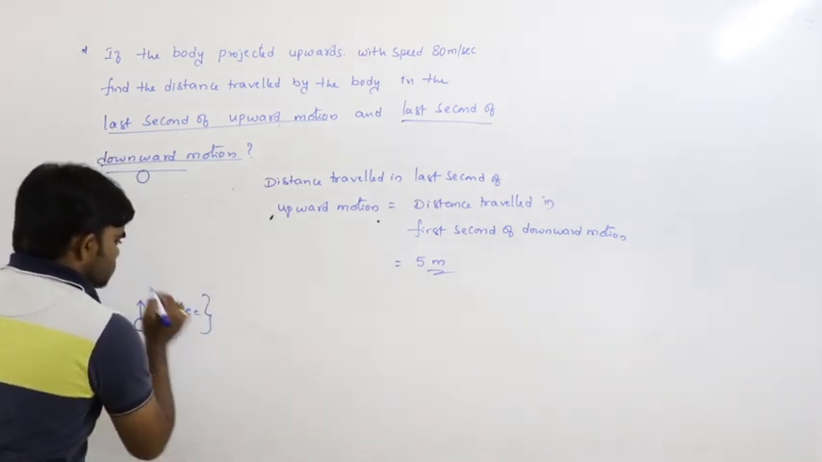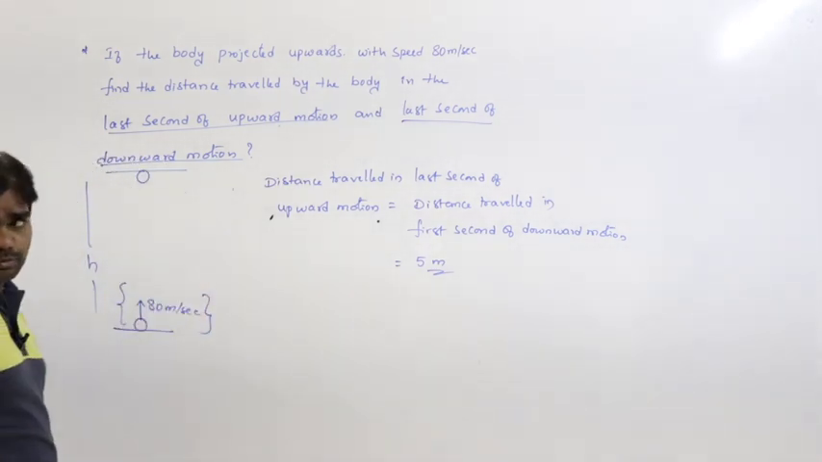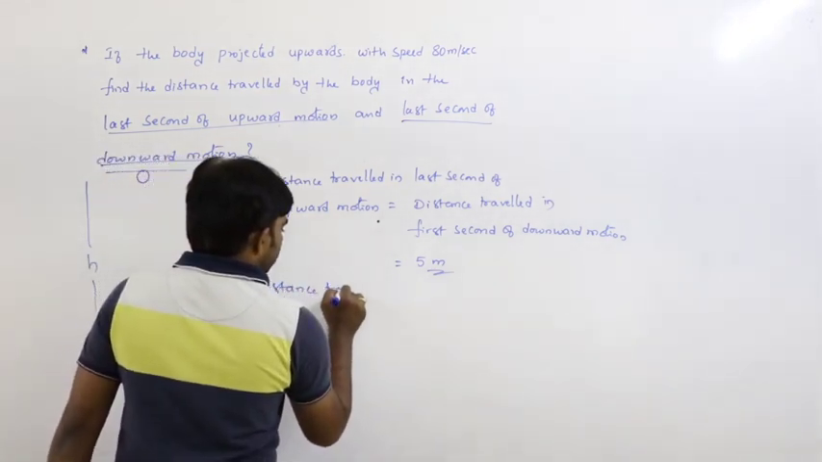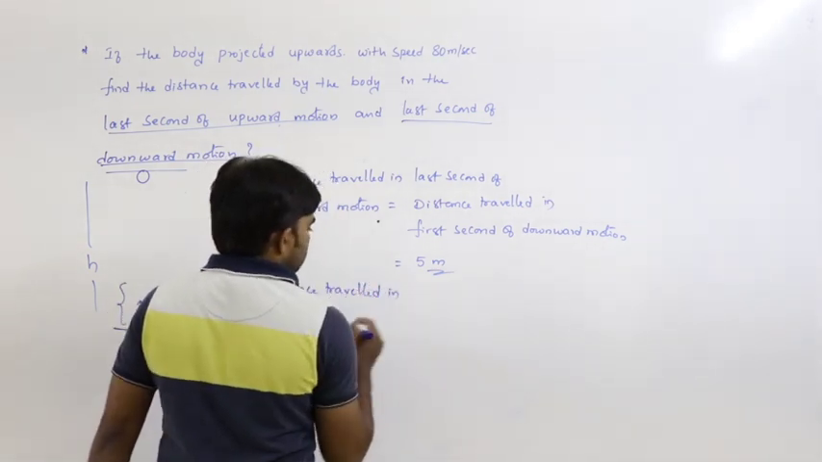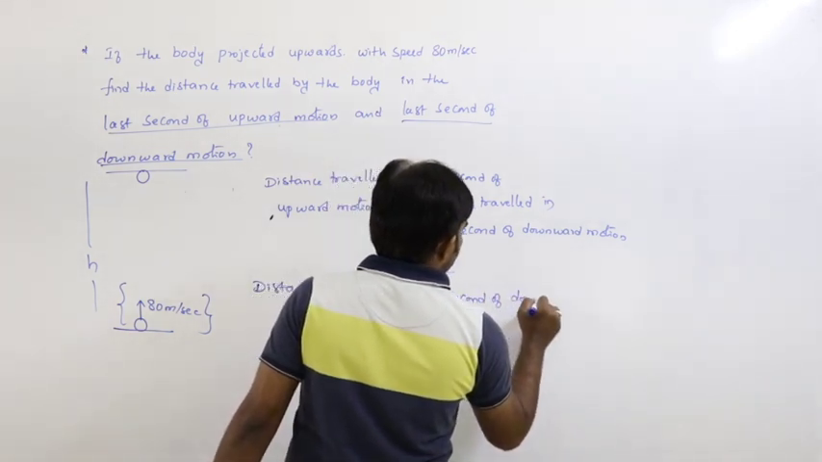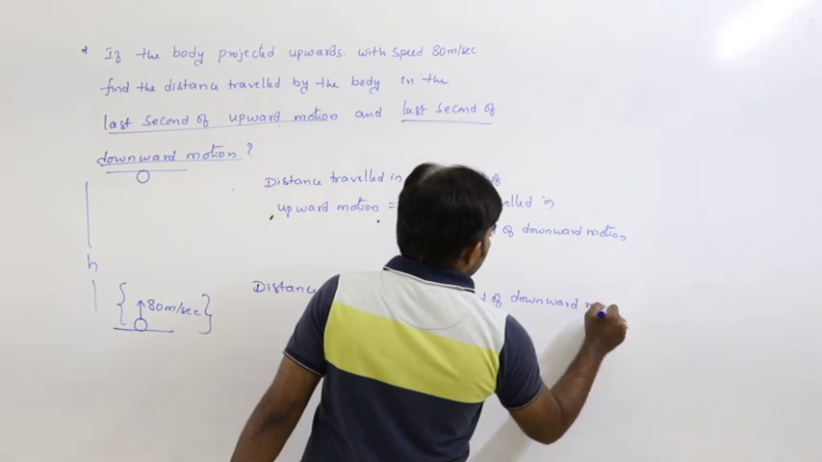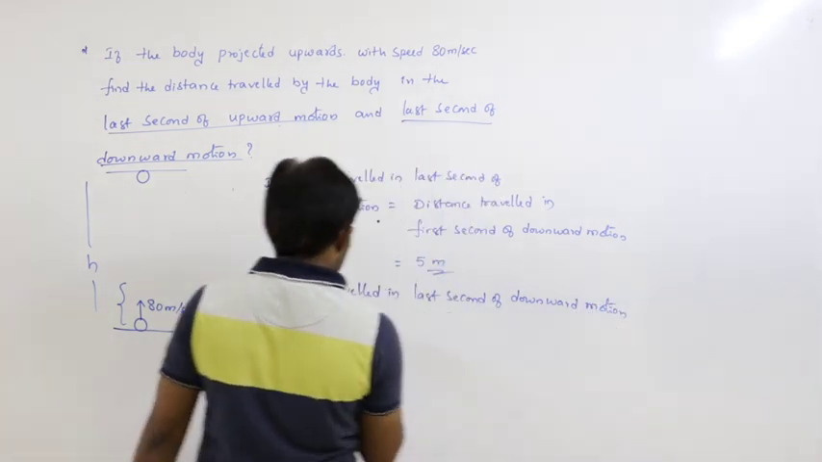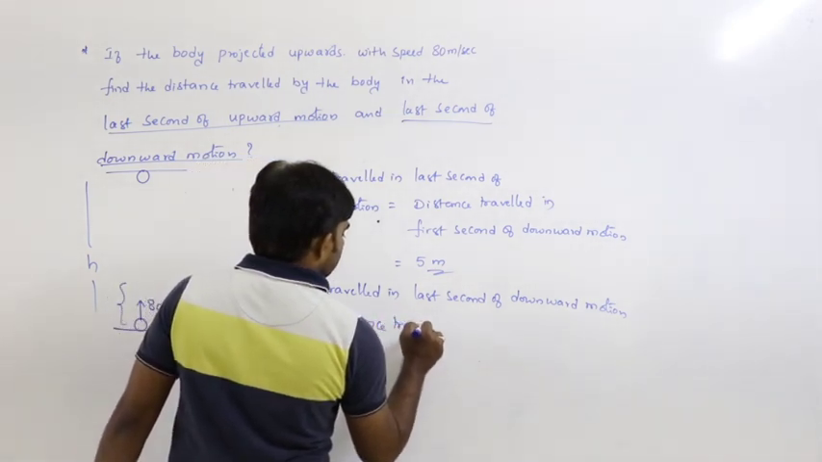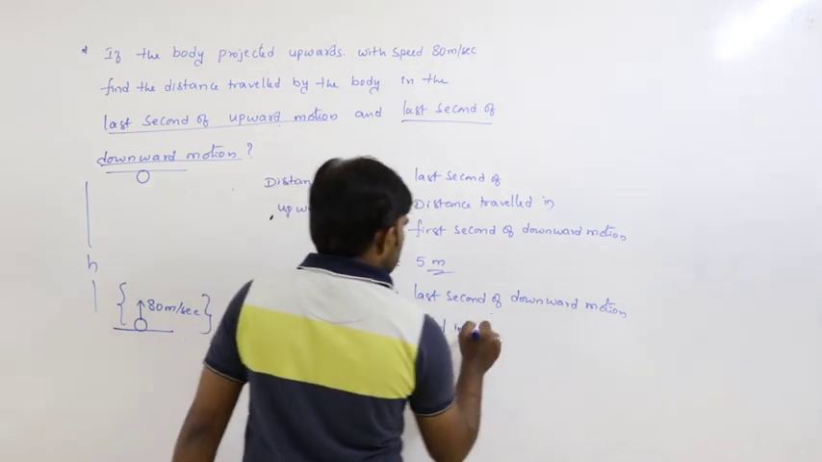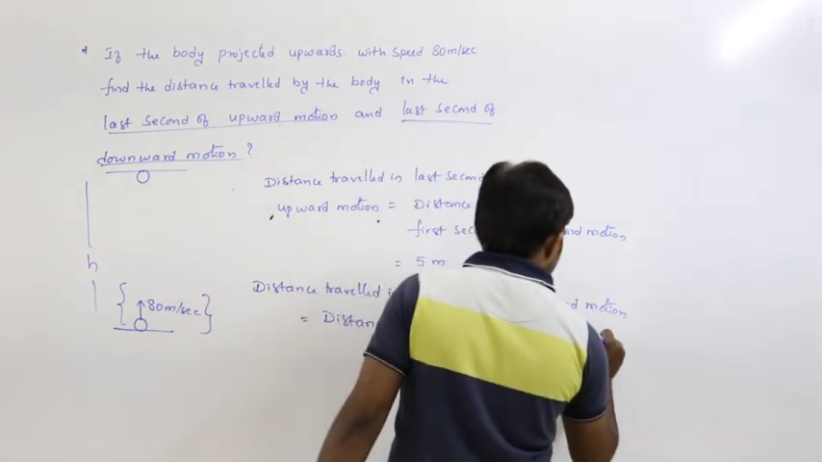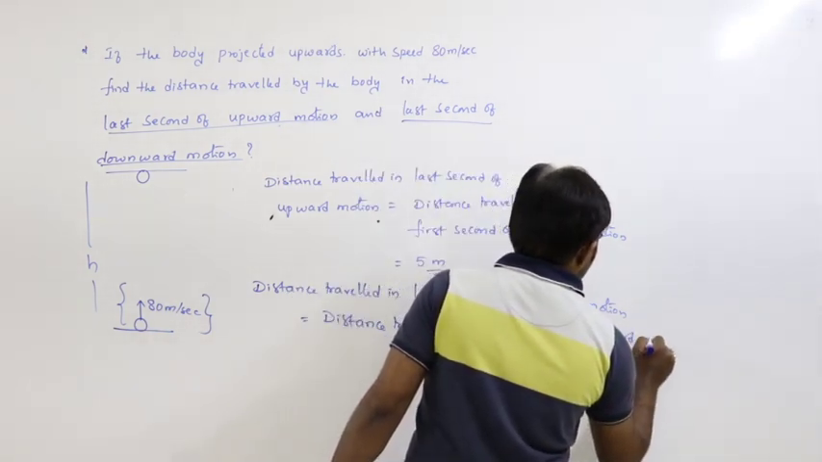Now, the next condition is the last second of downward motion. The last second of downward motion is nothing but the first second of upward motion. Distance travelled in the last second of downward motion is equal to distance travelled in the first second of upward motion.